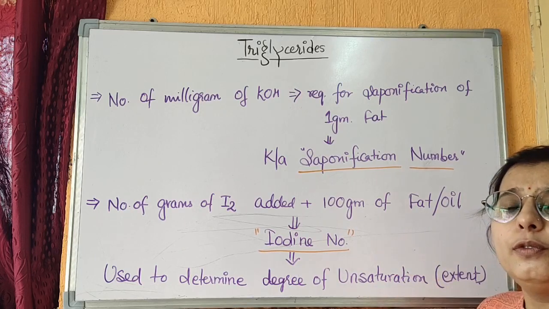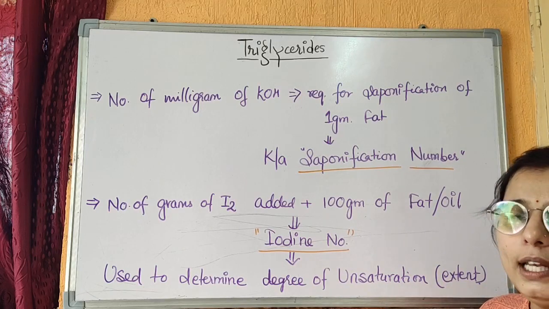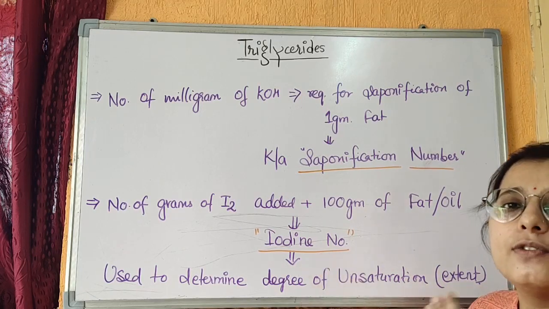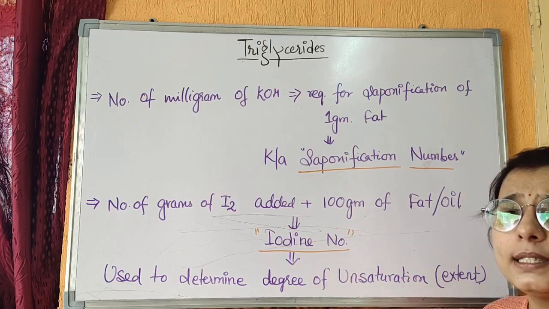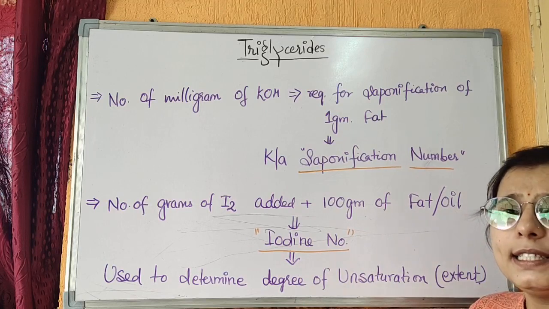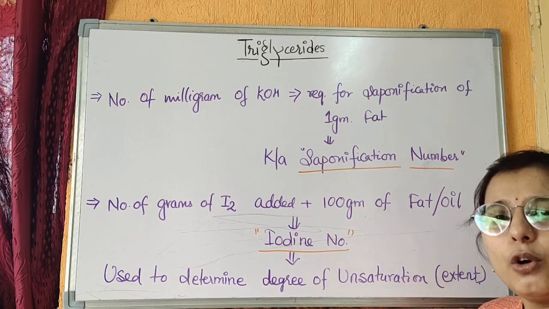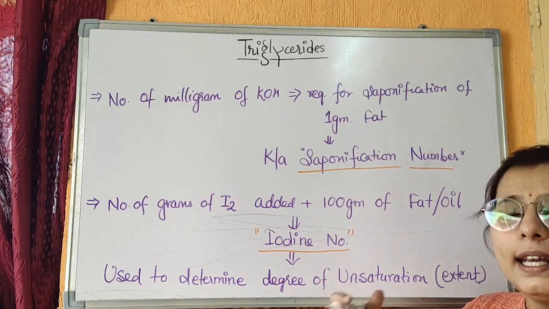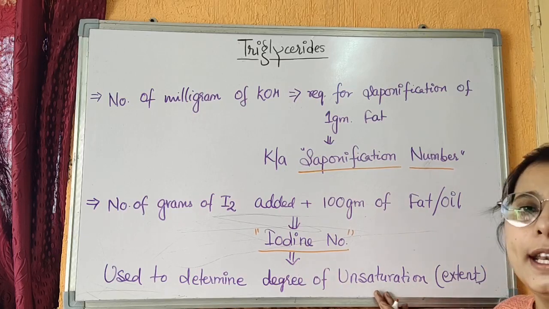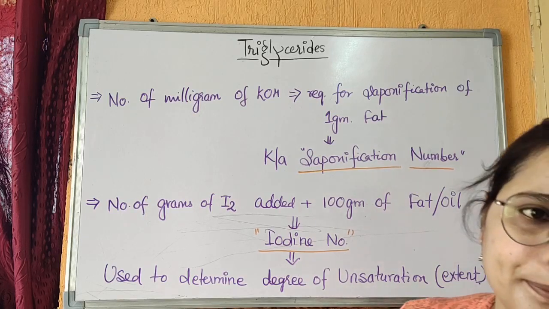It means that if a fat or oil has a very high iodine number, the fatty acid present in that molecule has a higher number of unsaturations, or double bonds.